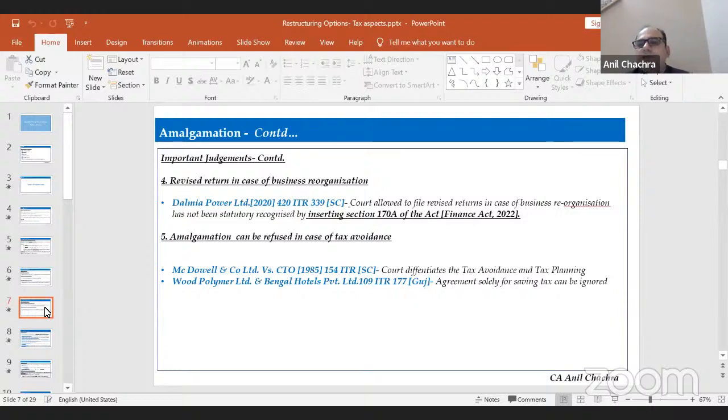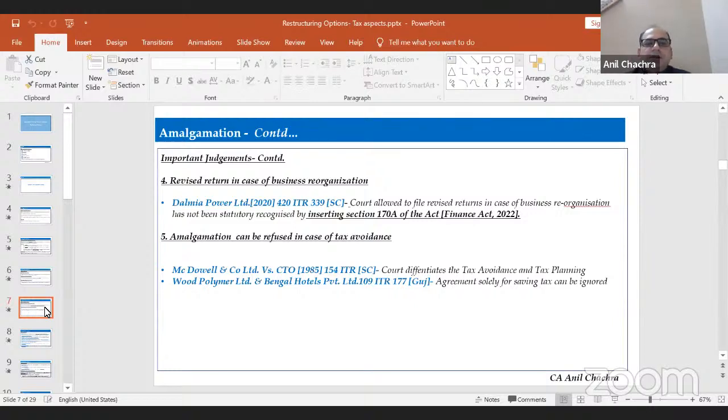So in the Dalmia Power judgment, the Supreme Court allowed the filing of revised returns, because this business reorganization is a statutory activity which has been approved by the NCLT or the court. So the Supreme Court allowed the filing of all returns in case of reorganization or restructuring of business. However, the same has now been statutorily recognized under Section 170A of the Income Tax Act, which, I think, gives a 6-month period for submission of the returns after the restructuring of activities.